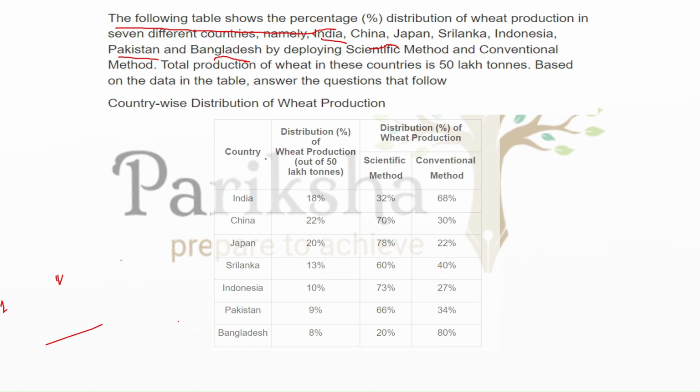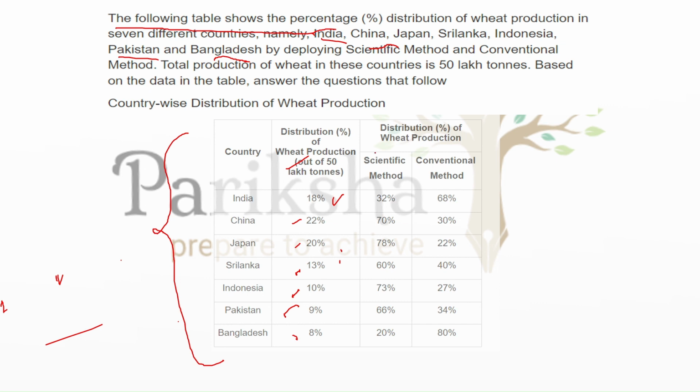So we have to analyze this table, and on the basis of this table we have to answer the questions. If the total production is 50 lakh ton, the table gives the percentage of India's production, China's contribution, Japan's, Sri Lanka's, Indonesia's, Pakistan's and Bangladesh's contribution.